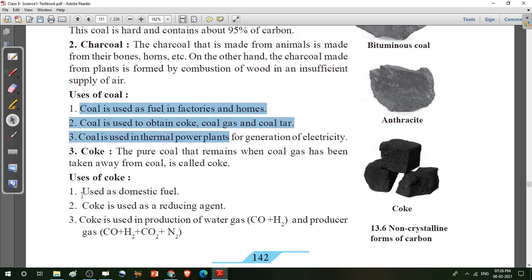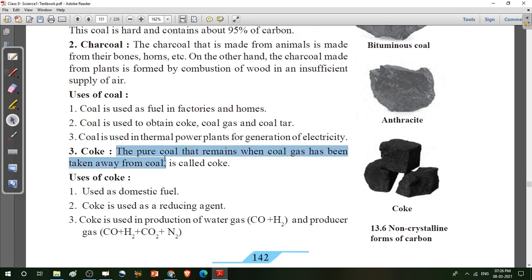Okay. The next is coke. The pure coal that remains when coal gas has been taken away from the coal. When coal gas has been taken away from the coal, the remaining part, the pure coal, is called coke. Clear? The pure coal that remains when coal gas has been removed is called coke.